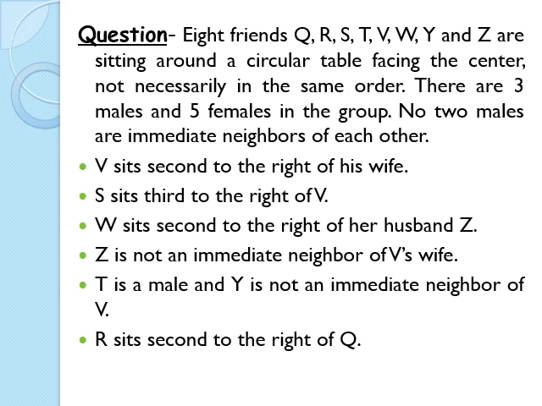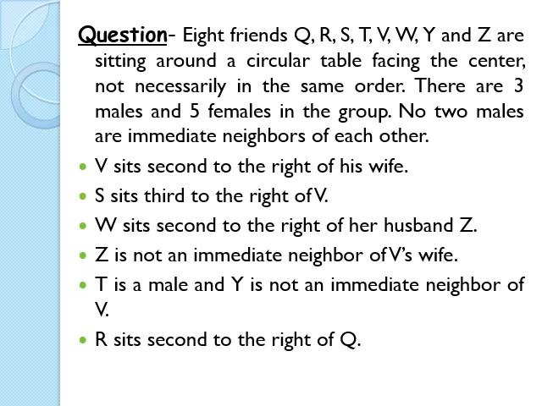Now let's see further information which we get. V sits second to the right of his wife. We don't know who is his wife, but he sits second to the right of his wife. S sits third to the right of V. So between S and V, there will be a gap of 3 on the right hand side. W sits second to the right of her husband Z. Z is not an immediate neighbor of V's wife. So V's wife, wherever she is located, Z is not near her.